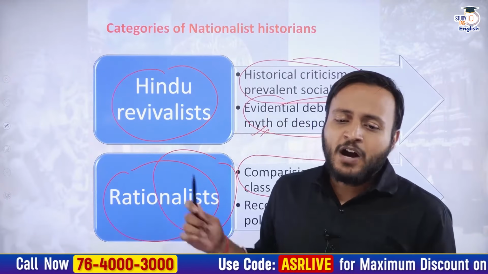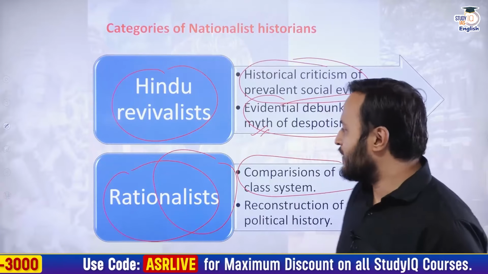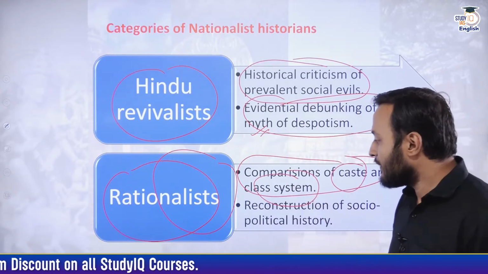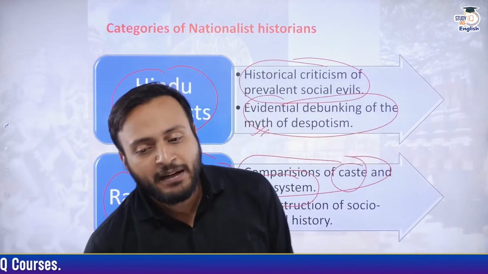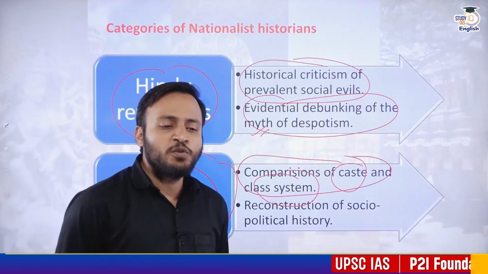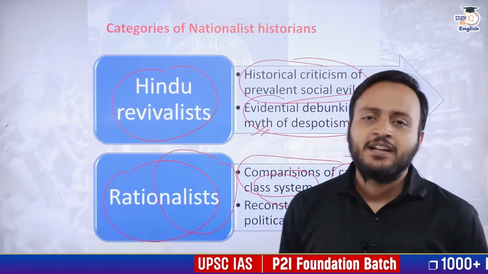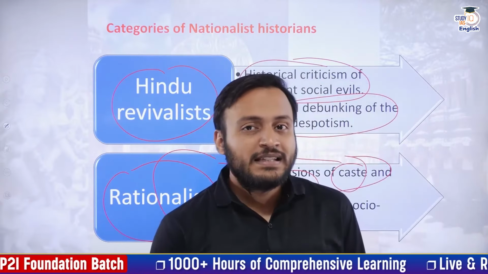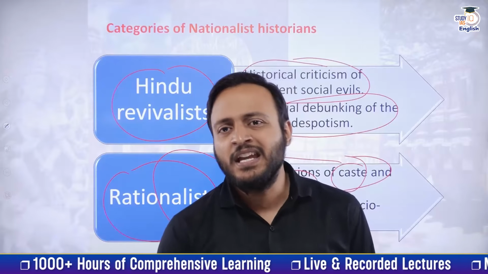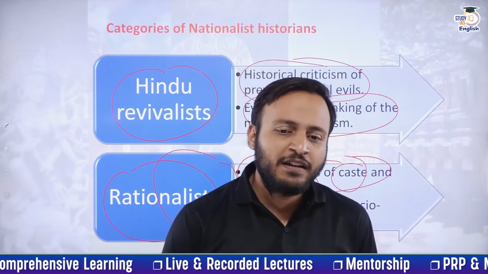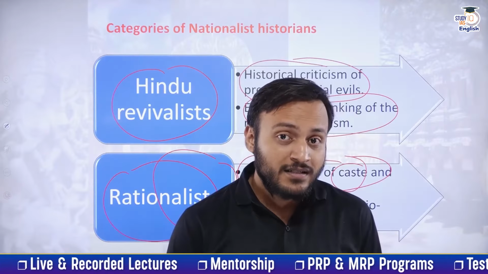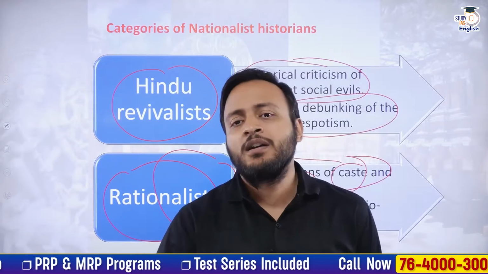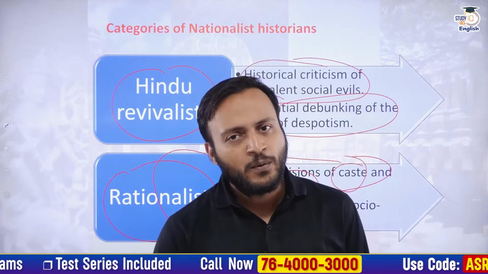So the rationalist historians try to draw parallels between the caste system and the class system, and at the same time reconstruct the socio-political history of ancient and medieval India, so that they can prove that inequality existed in ancient India, but there were certain movements and efforts trying to remove this inequality.